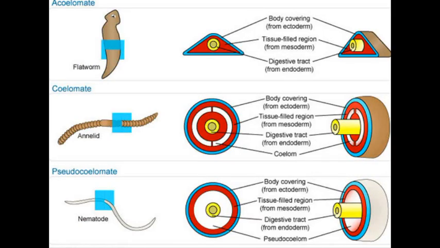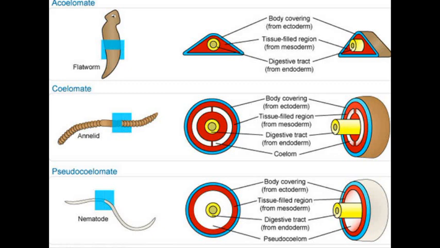See over here, we can just revise what we have studied. We studied two characters which are used to divide the organisms belonging to kingdom Animalia into different phyla. And here the middle picture is telling about germ layer. The first character is germ layer.